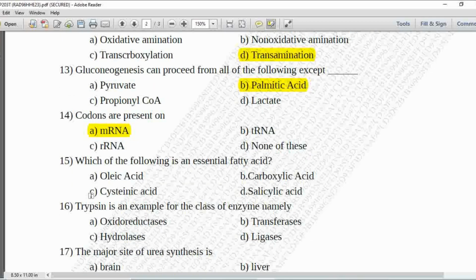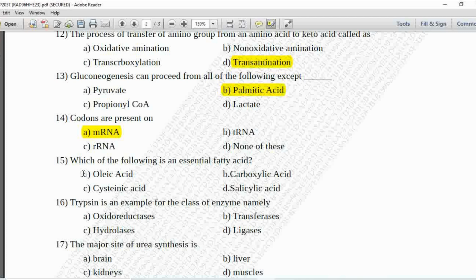Next 15th MCQ, which of the following is an essential fatty acid? Option A is oleic acid, B is carboxylic acid, C is cystinic acid and D is the salicylic acid. So the essential fatty acid, the example oleic acid, is the correct answer for this MCQ.